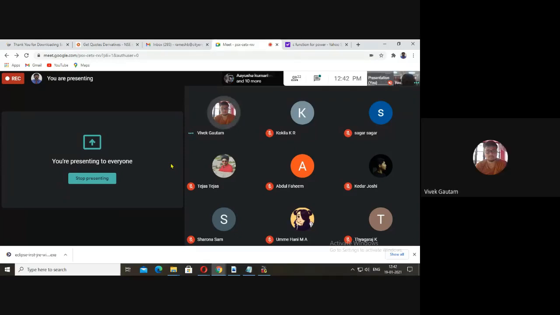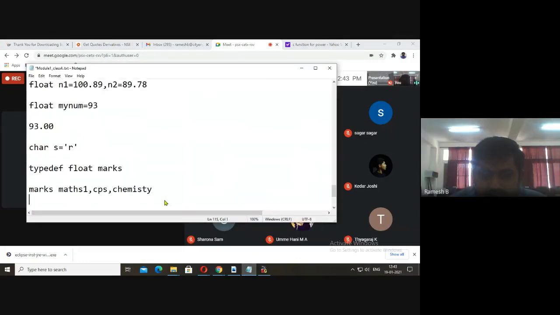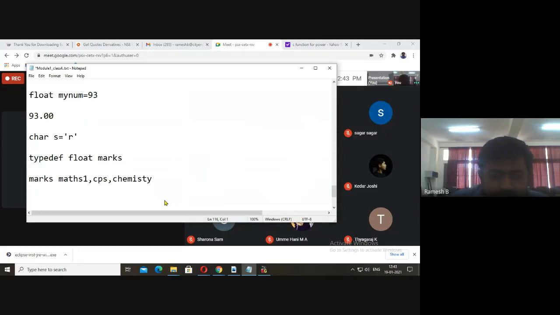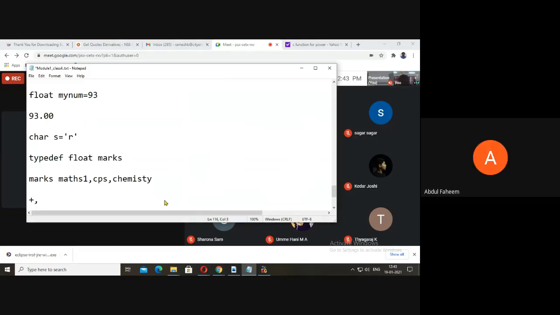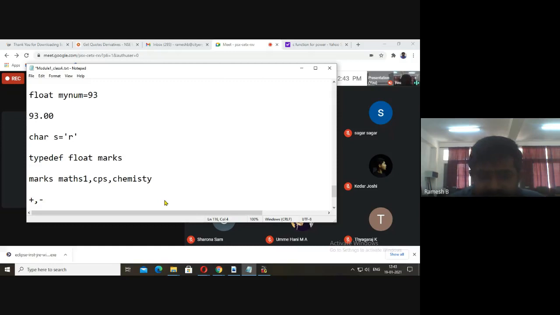Operator is nothing but, sir, it operates the what is written in syntax. See, I'll give you an example for operator. Plus is an operator. Minus is an operator. Now define the operator.